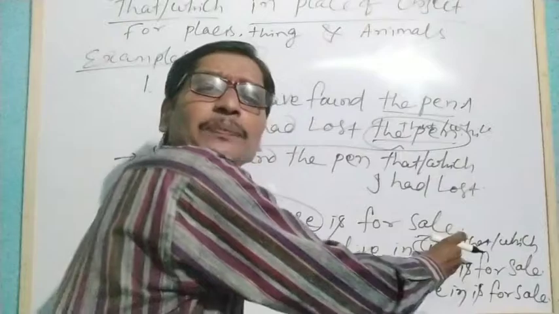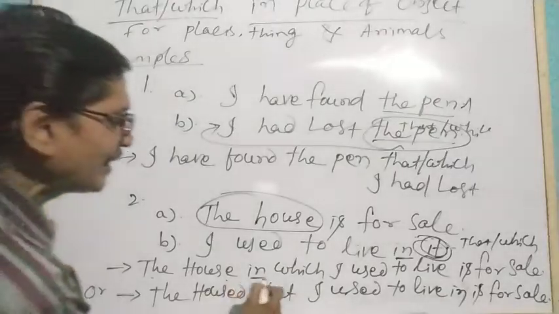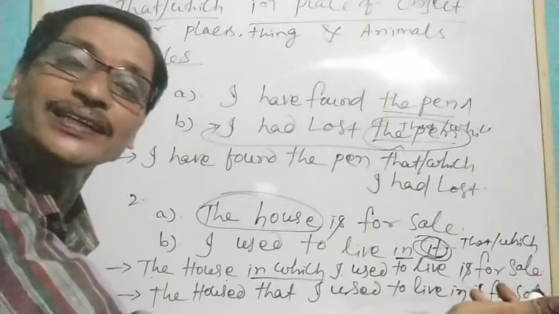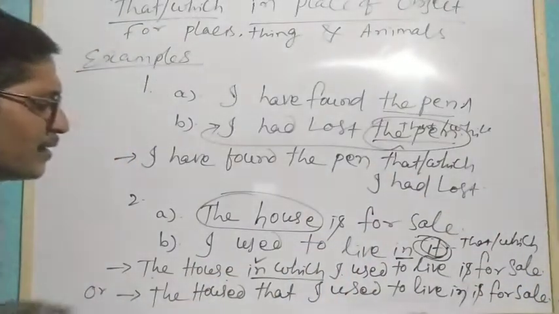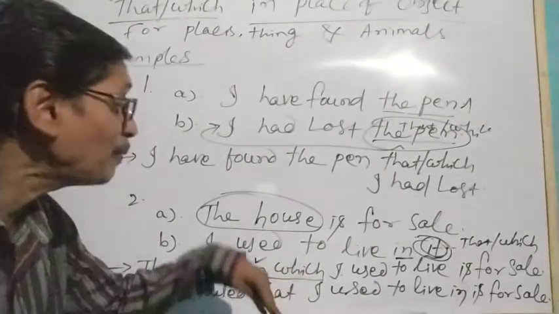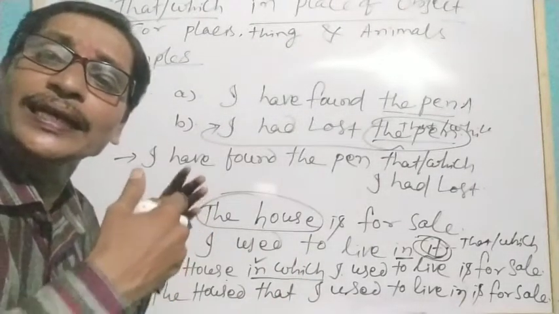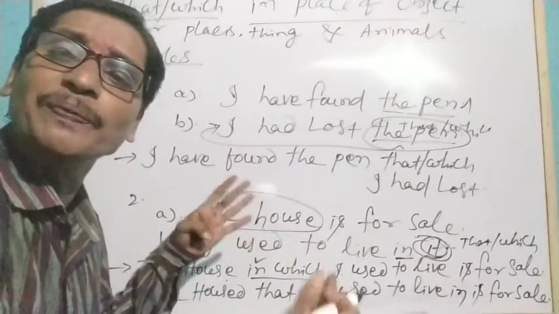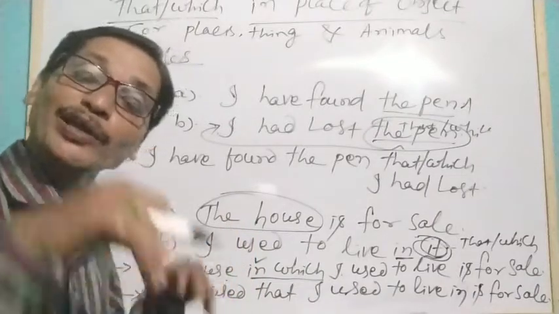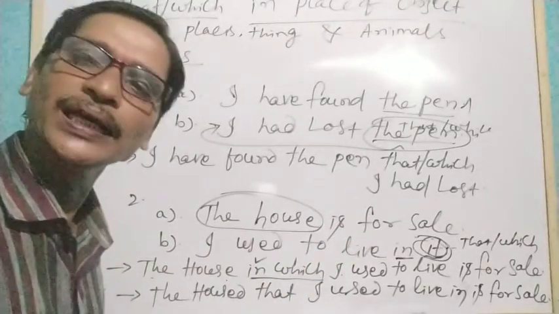So it is used with an object. So what will we do? We can write in either way. So the house in which I used to live is for sale. Understand? So here we have used in, therefore we have used which. We cannot use in that over here. But if we use that as a relative pronoun in place of an object, then we cannot use any preposition before it. If we use a preposition before that as a relative pronoun, our sentence is grammatically incorrect.